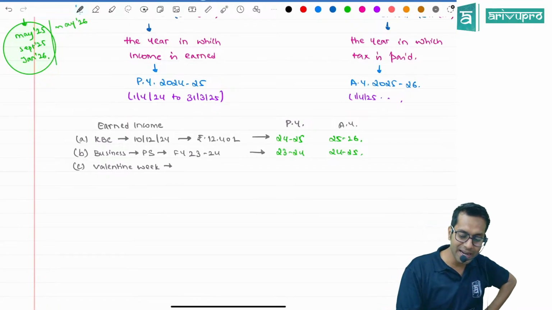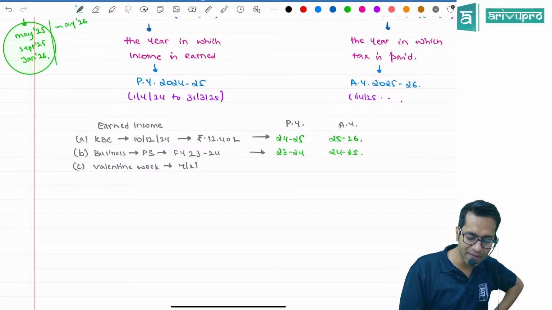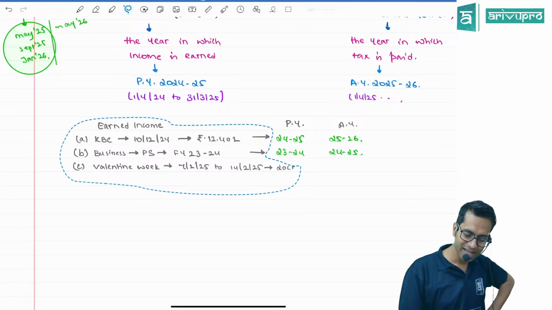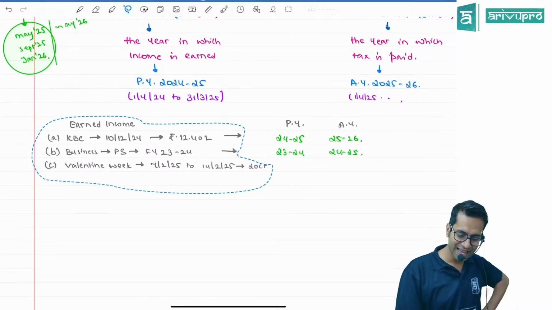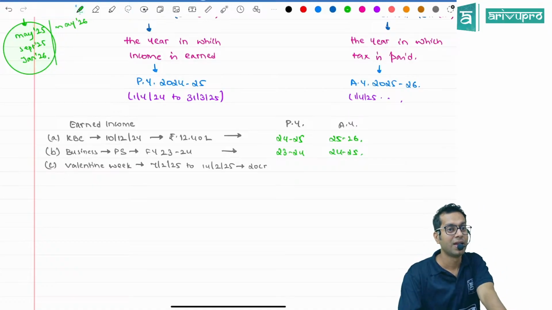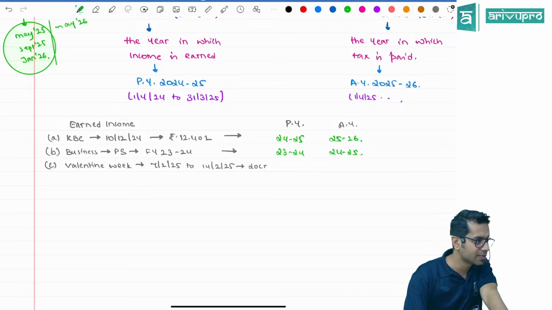By that business, when did I do it, sir? I did this business from 7th of February 25 to 14th of February 25. I made a profit of 20 crore rupees from that business. Tell me what is the previous year for me? 25-26. And what is the assessment year?